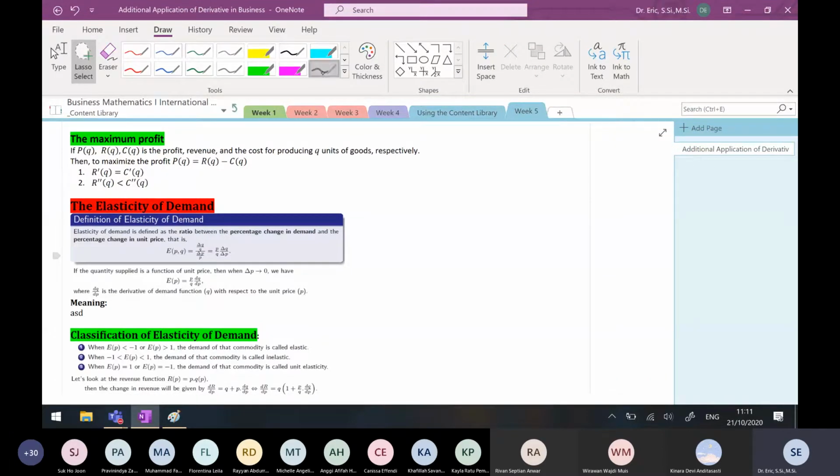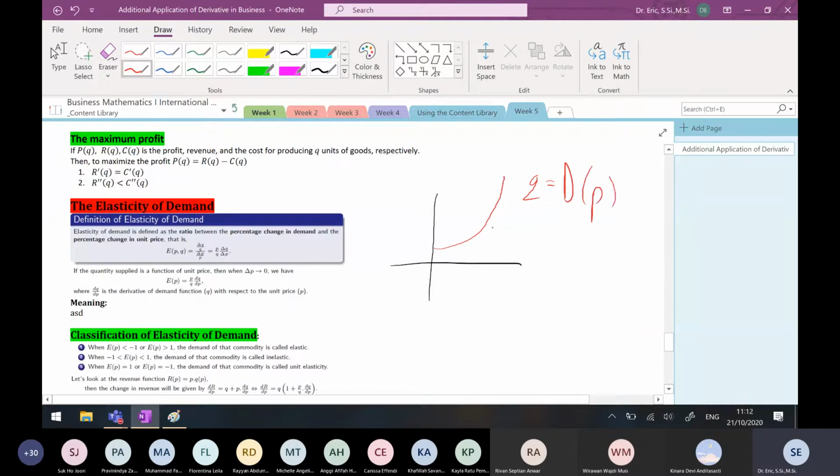Maybe you have Q as a function of demand of the unit price. So what does the slope mean here? It means that if I change P by one unit, Q will increase by the derivative, D prime P. If you change by one unit, it will rise by D prime P.